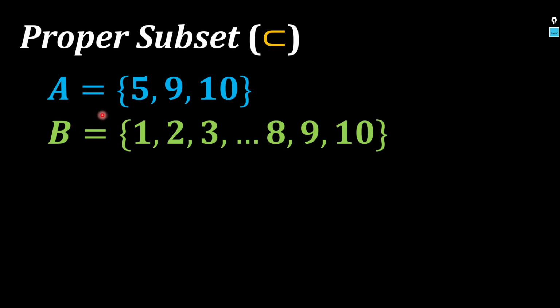But for it to be a proper subset, there must be at least one element in B that I should not be able to find in A. And yes, I can pinpoint 1 immediately. Ito, si 1.